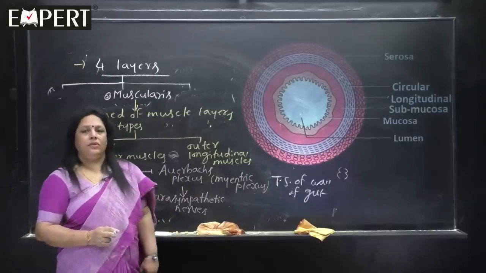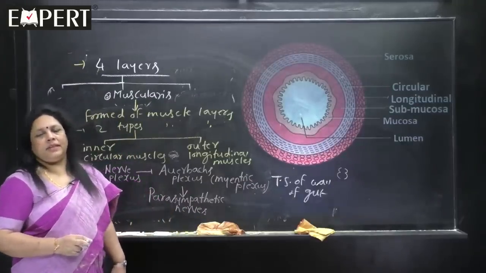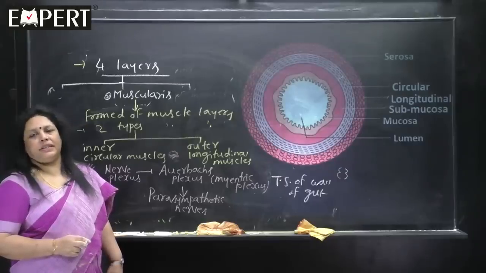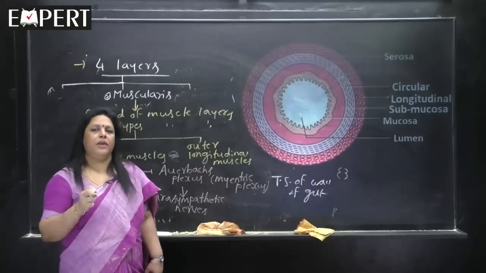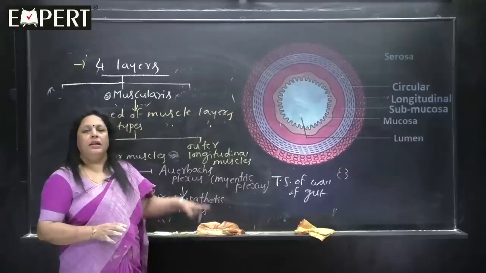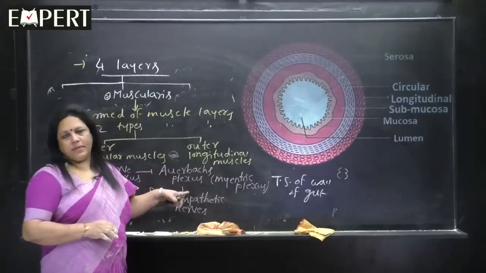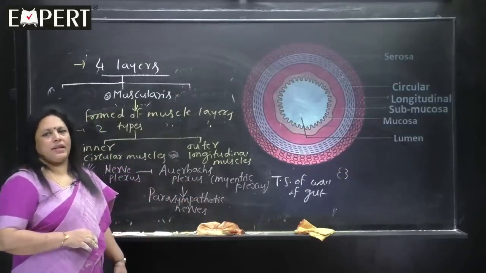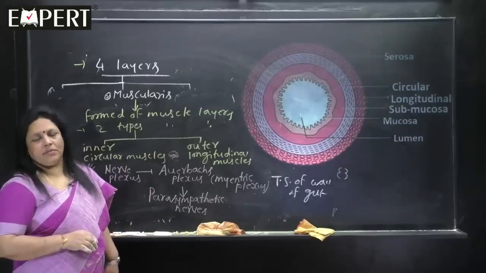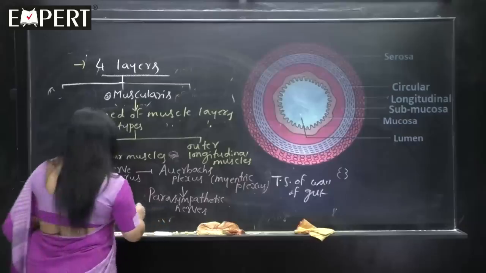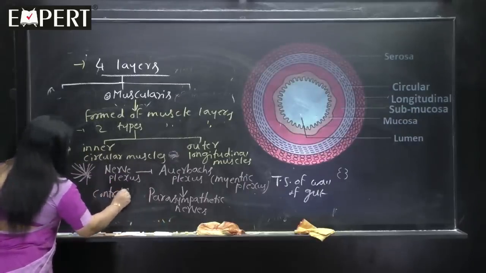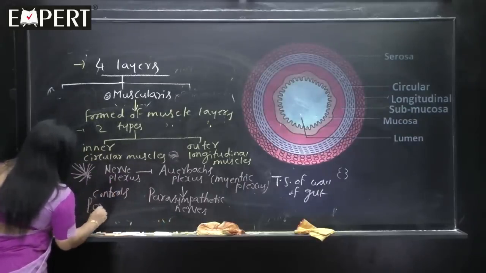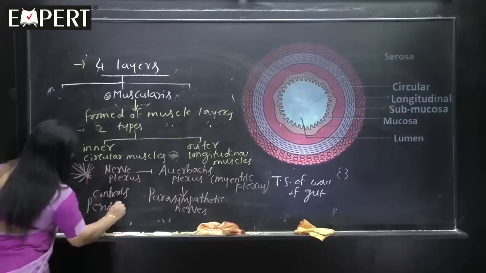So, you know the autonomic nervous system: sympathetic and parasympathetic. Parasympathetic nerves will form the nerve plexus called Auerbach's plexus. And what is the speciality? Why are we learning this much about Auerbach's plexus? It controls one action called peristalsis.